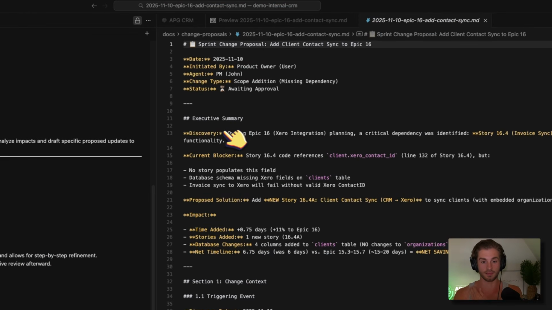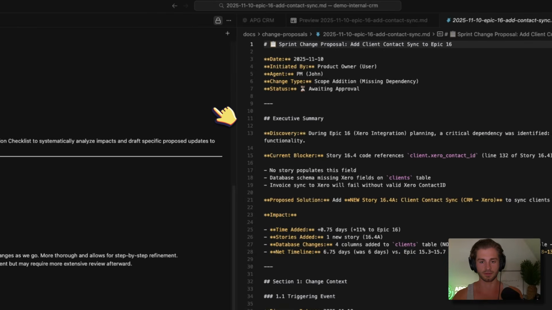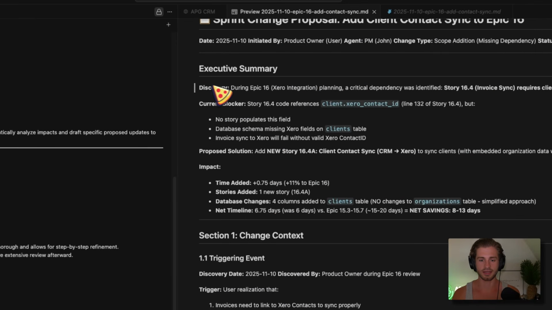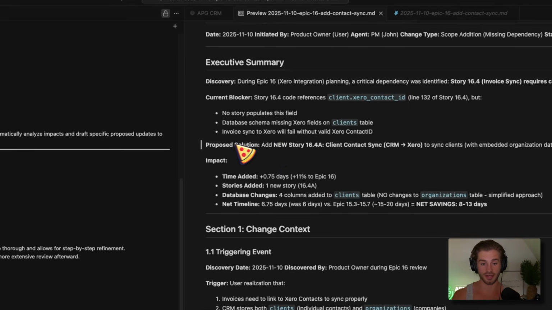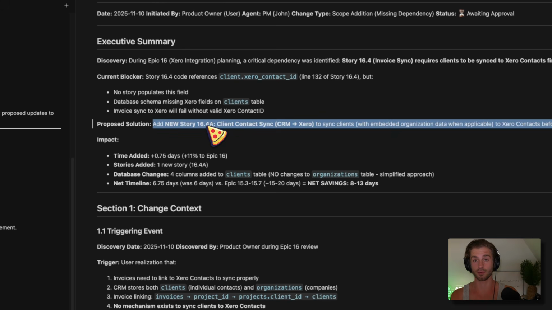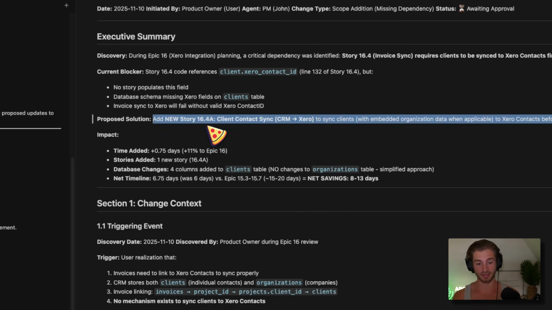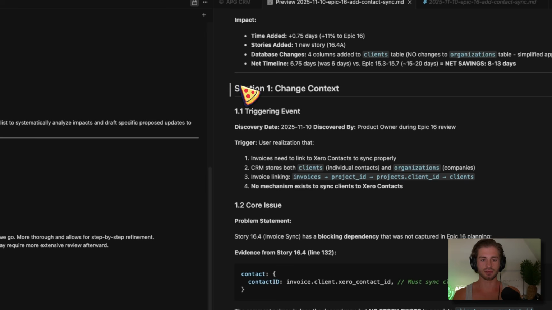So what it's done here is it's built this. Essentially I went through these steps here, and it actually proposed a new solution, which was to add a story into 16.4 before the invoice creation, which was setting up the client contact sync first. And look, this documentation is incredible.